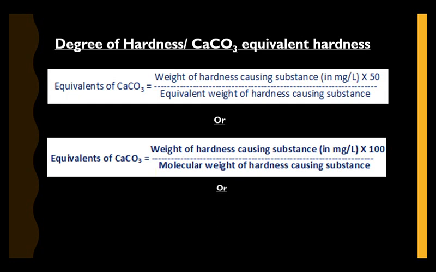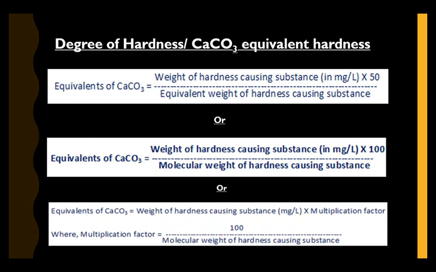Or the equivalence of calcium carbonate can also be calculated as the product of weight of hardness causing substance in milligrams per liter into multiplication factor, where multiplication factor is nothing but 100 by molecular weight of hardness causing substance. By making use of any of the three formulas, we can calculate hardness of water which has been caused by various salts in terms of calcium carbonate equivalent hardness.